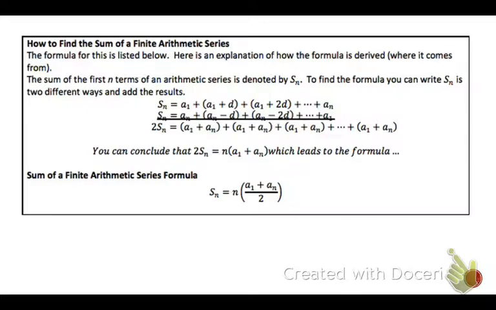Finite means it has a specific number of terms. It equals n, the number of terms, times the first term plus the last term, all divided by 2. Now, what I've got above in the box is a derivation of the formula, so how it was derived. When we're in class, we'll go over that together.